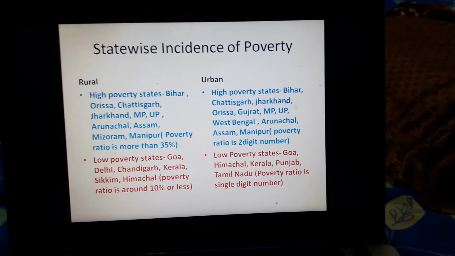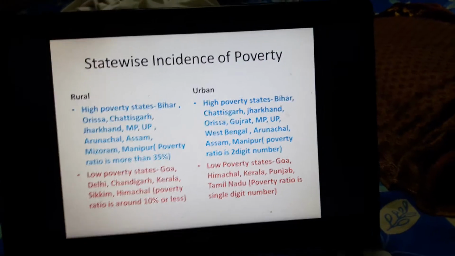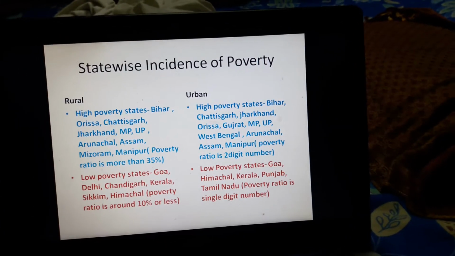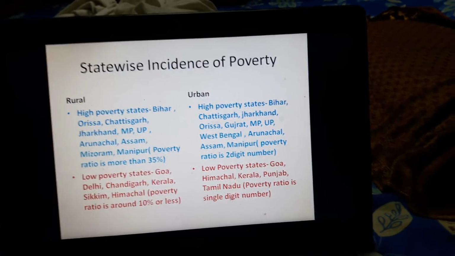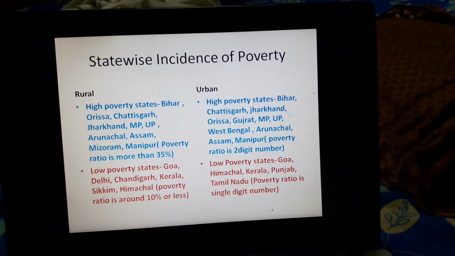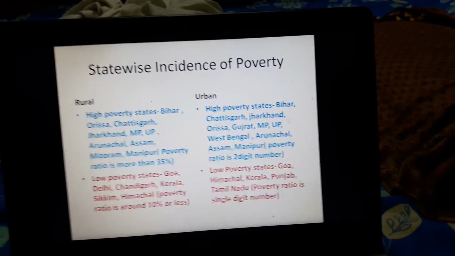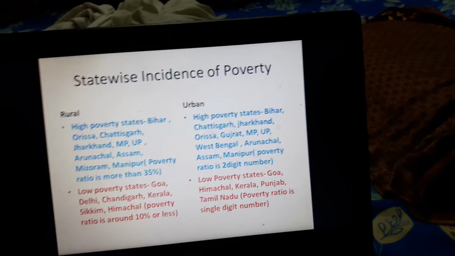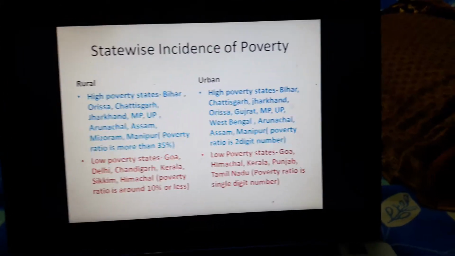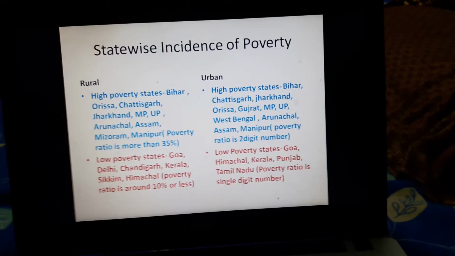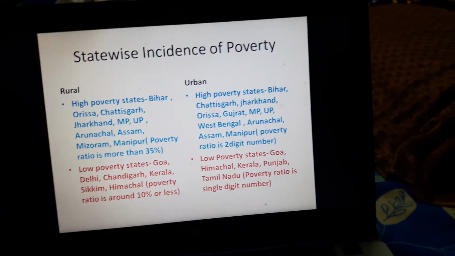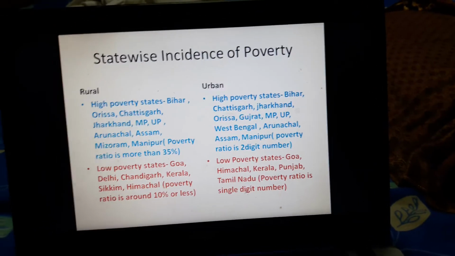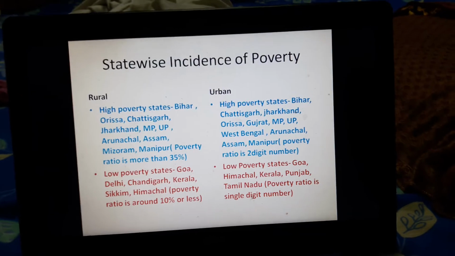Now, if we come to the urban poverty, then we can see that the high poverty states are Bihar, Chhattisgarh, Jharkhand, Orissa, Gujarat, MP, UP, West Bengal, and among the northeastern states we have Arunachal Pradesh, Assam, Manipur, where the poverty ratio is a 2-digit number in each of the states. And low poverty states in urban areas are Goa, Himachal Pradesh, Kerala, Punjab, Tamil Nadu, where the poverty ratio is a single-digit number.